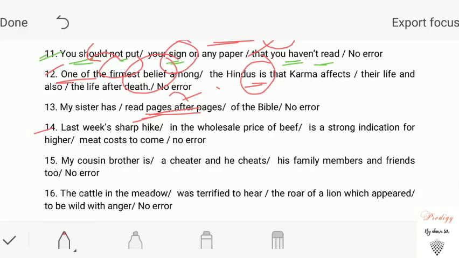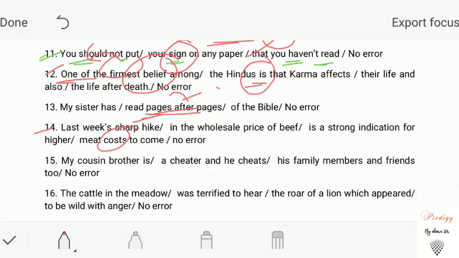Our next question. Last week's sharp hike in the wholesale price of beef is a strong indication for higher meat costs to come. I have discussed that some nouns are already there that do not take s or es. Cost, fuel is one of them.